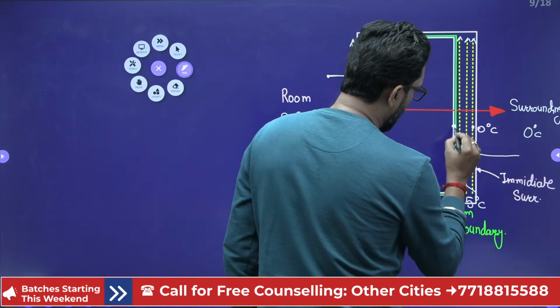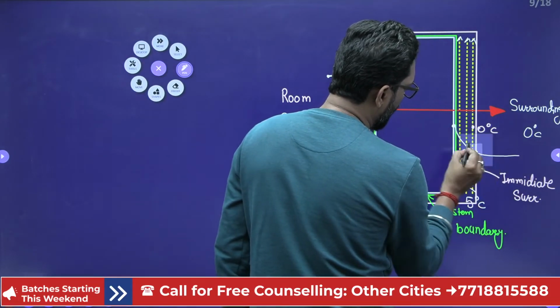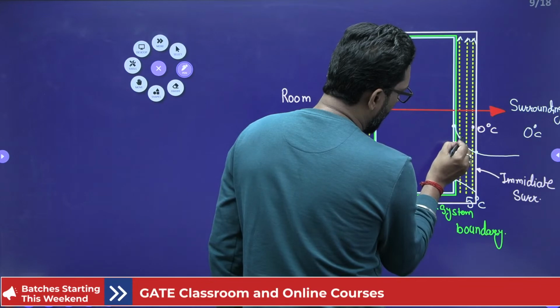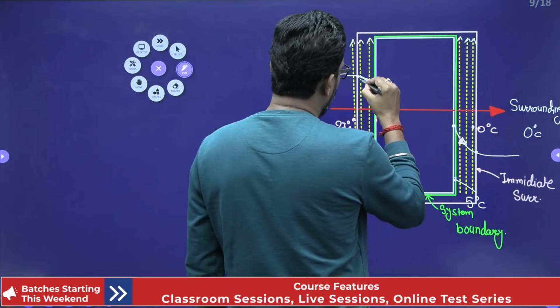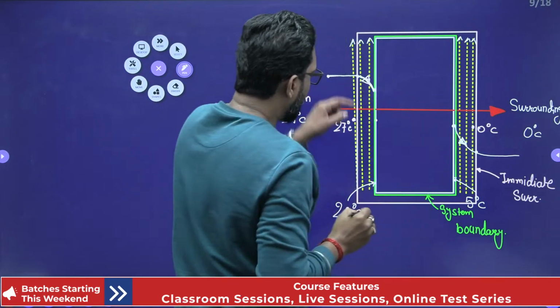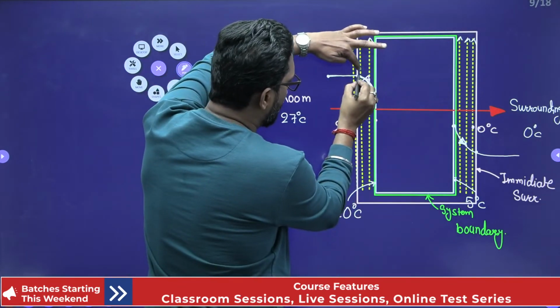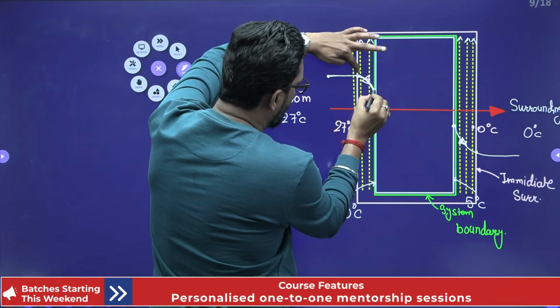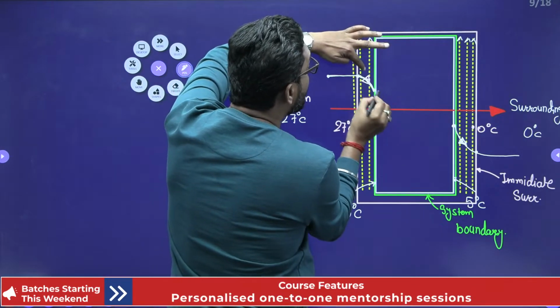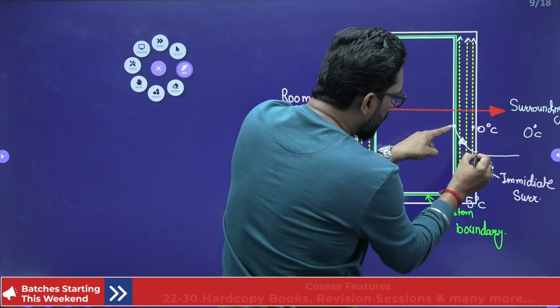It will drop like that. So, this is 5 degrees and this is 0 degrees. So, the temperature will drop like that. This will drop the temperature and this will drop the temperature. So, the temperature profile, that means the temperature will change considerably between the surface of the system and the surrounding, called the immediate surrounding. The temperature will drop considerably.